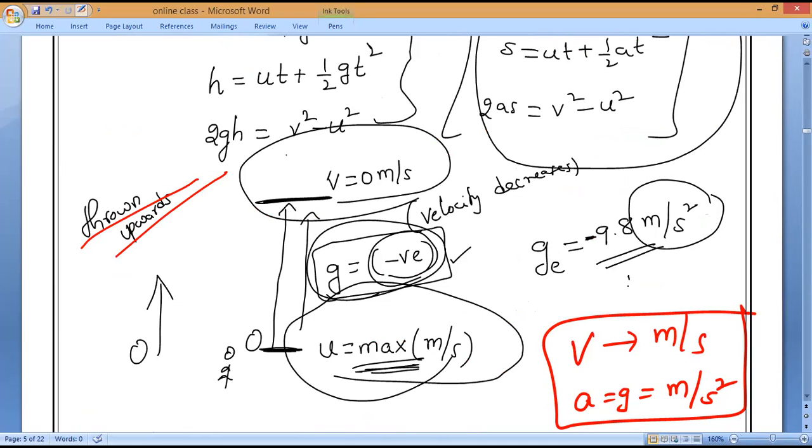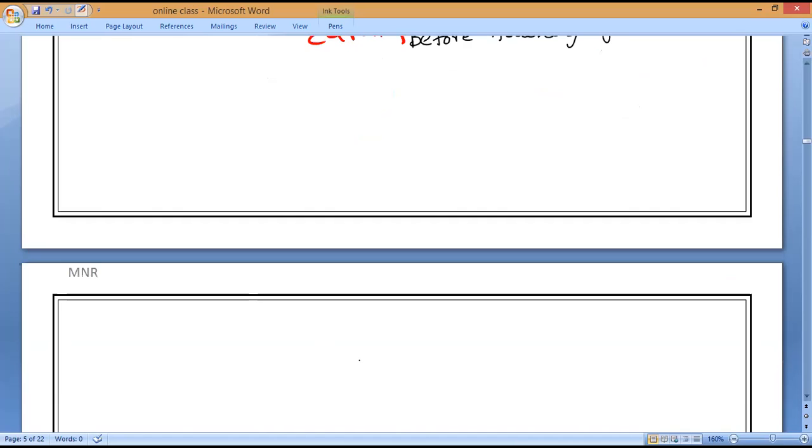Or in some questions they will give you 10 also. If they have given 10, you can go with 10. If they have given 9.8, you can go with 9.8. If they are not giving anything, you can choose. My suggestion is always go with 10 only. Why? Because the calculation is simple, so that you can easily solve it. But if they mention 9.8 in the question, you cannot take 10. Unless they mention, you can go with your own choice. That is what you have to remember. Hope all of you understand this.